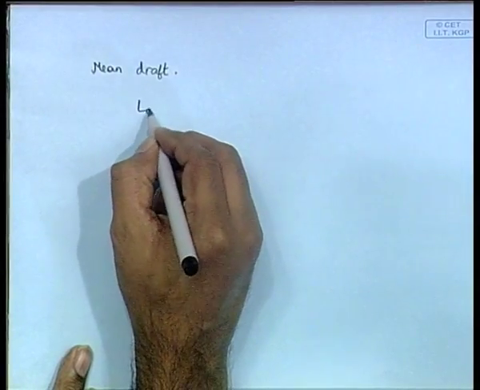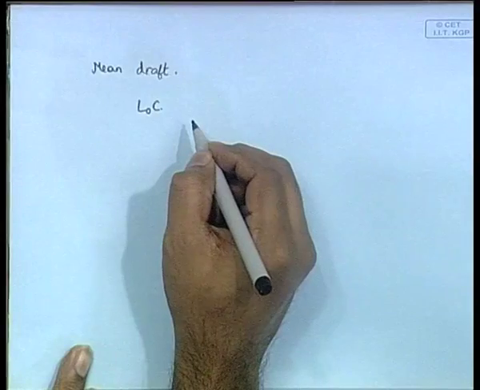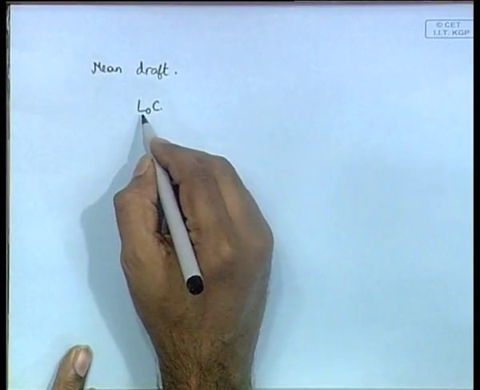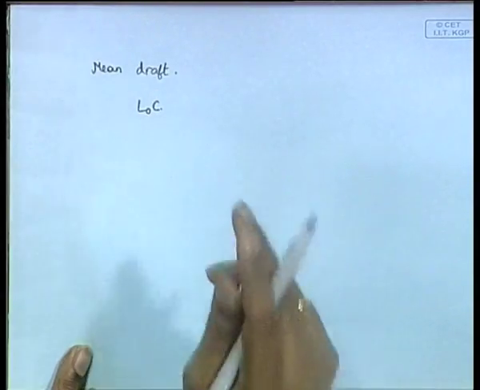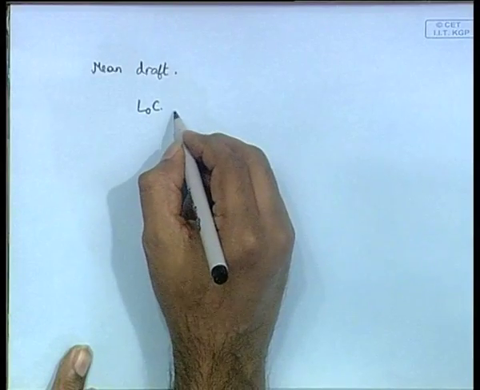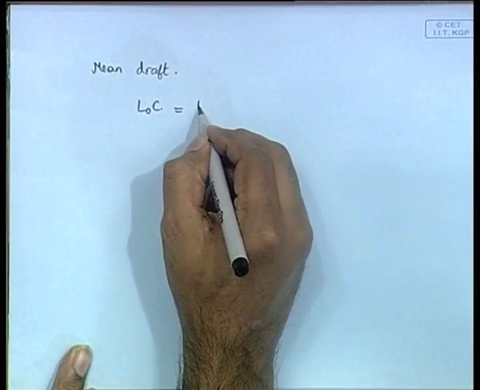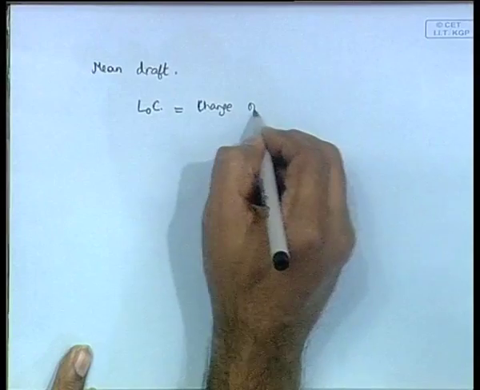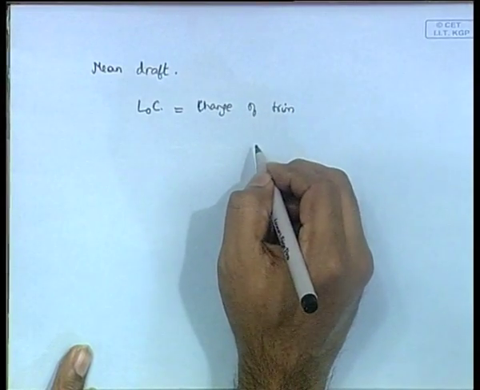Then, I will assume that you remember this, that we got an expression for change of trim as L0C. There was a figure, I do not think I will draw the figure again, it is the same figure which showed L0 L1, which was put as C. Then L0C, we called it the change of trim of the vessel.